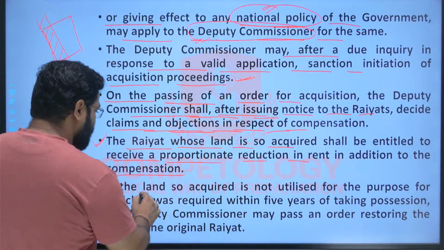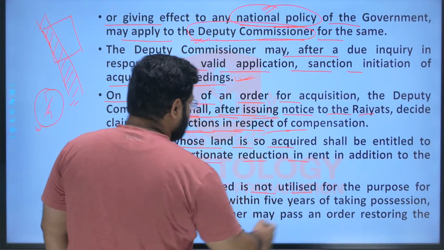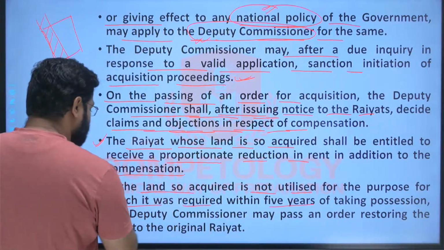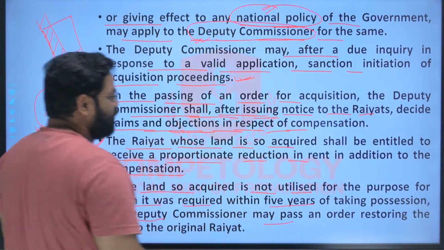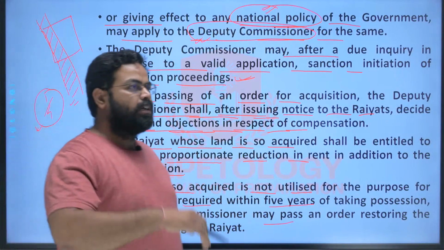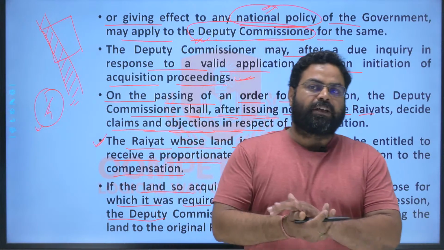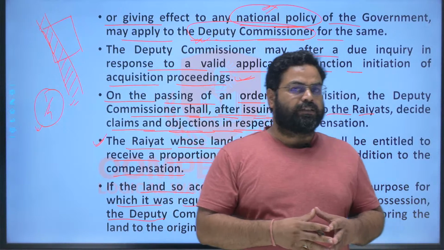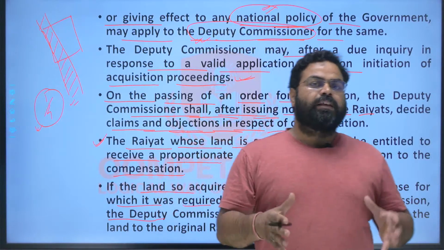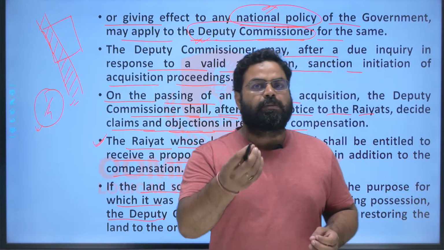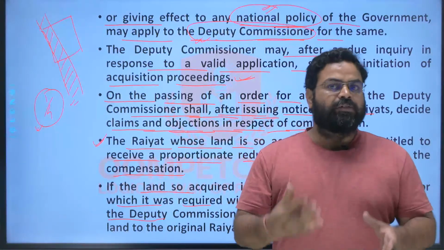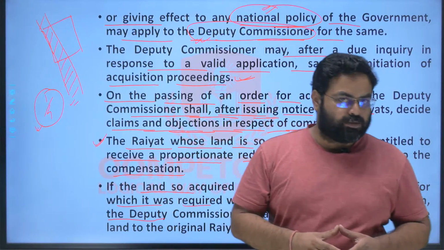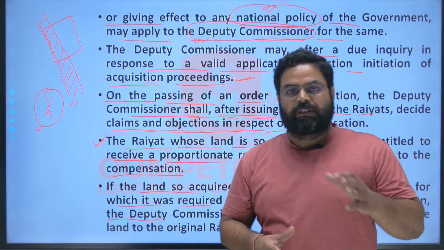And here, if the land so acquired is not utilized for the purpose for which it was required, within 5 years of taking possession, the DC may pass an order to restore the land back to the Raiyat. So many times what happens, the project gets delayed. Many of the government projects get delayed. But here again there is a provision that if even some amount of work has been initiated within 5 years, then that land will not be reinstated back to the Raiyat. However, it will remain with the government.